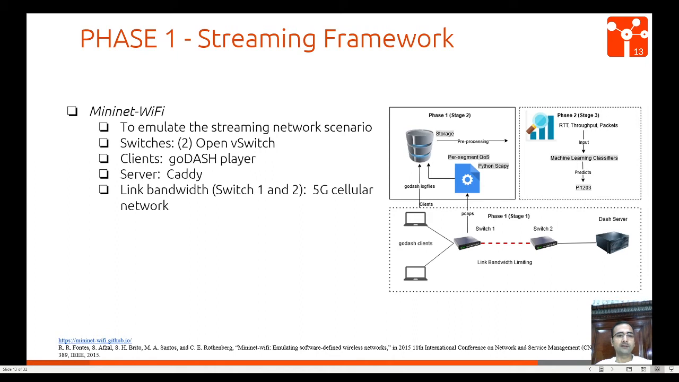In phase 1, we use Mininet-WiFi to emulate the streaming network scenario. We have two OpenvSwitches, switch 1 and switch 2, and parallel GoDASH clients streaming from the same server. We have a Caddy server linked with switch 1 and switch 2. We applied 5G cellular network traces at switch 1 and switch 2.